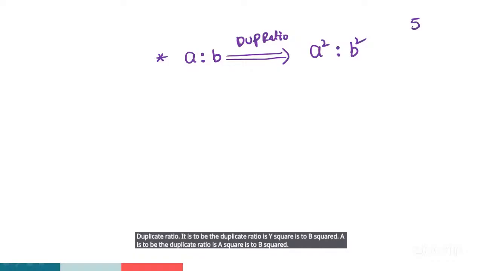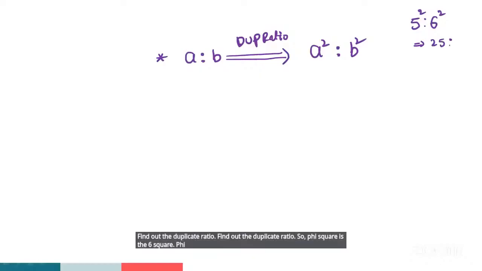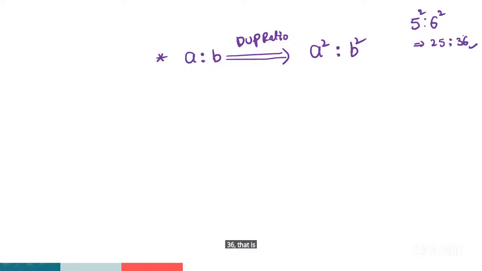For example, 5 is to 6. Find out the duplicate ratio. So 5 square is to 6 square. 5 square is how much? 25. 6 square is how much? 36. That is the answer, guys. Just remember, A is to B duplicate ratio. Okay, next point.